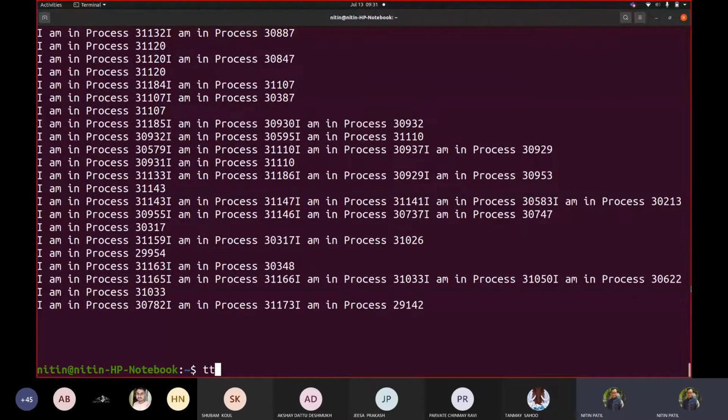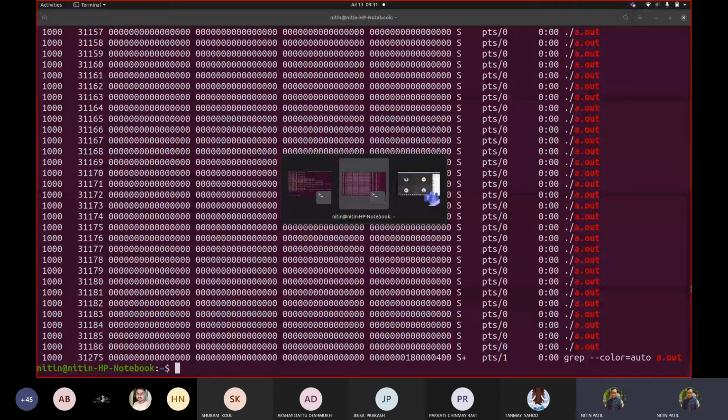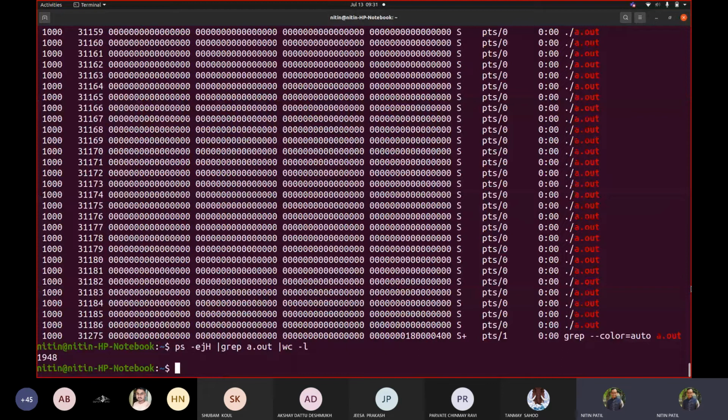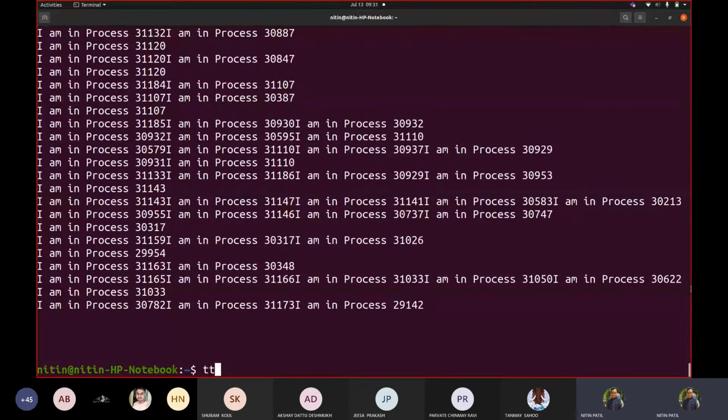So if I go here and keep pressing this enter key, I'm pressing the enter key on my machine because the process has got created in a huge manner. So my machine also is not responding very efficiently. It is only 1948. Let me press enter again because there is a getchar added. Now you may ask why we are not killing them together. I could have killed whoever is the parent process ultimately, so it may reap the children too.